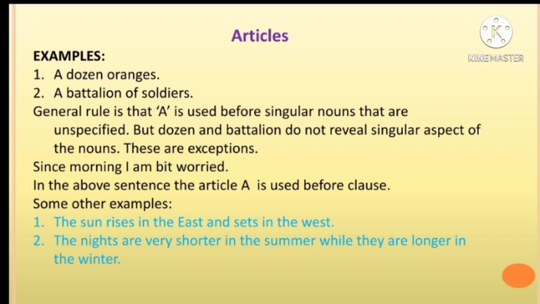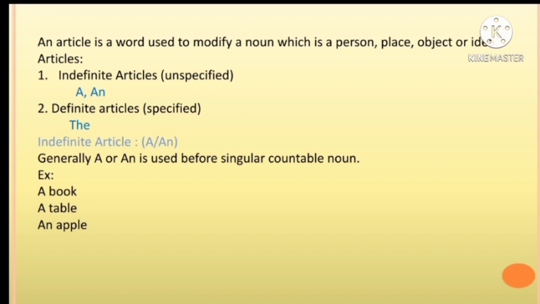Some other examples. The sun rises in the east, sets in the west. The nights are very short in the summer, while they are longer in the winter. An article is a word used to modify a noun which is a person, place, object or idea.